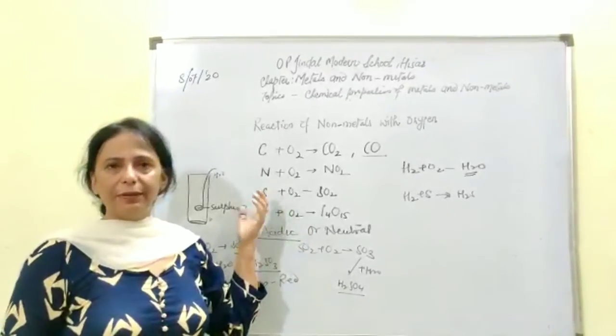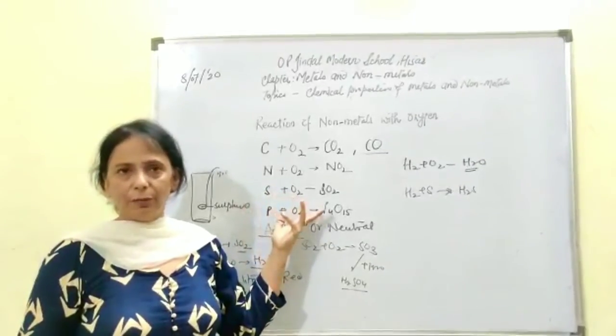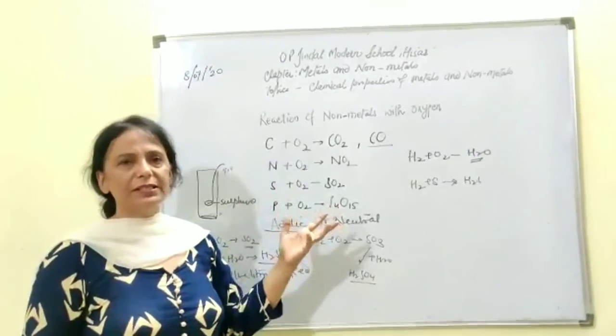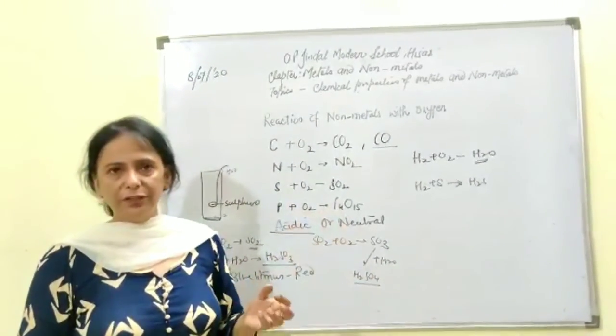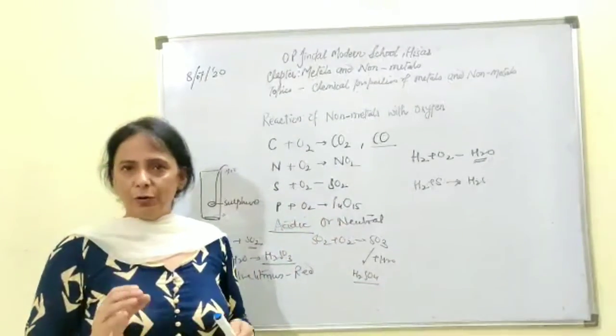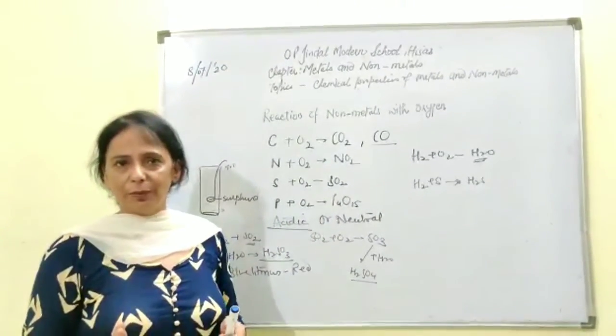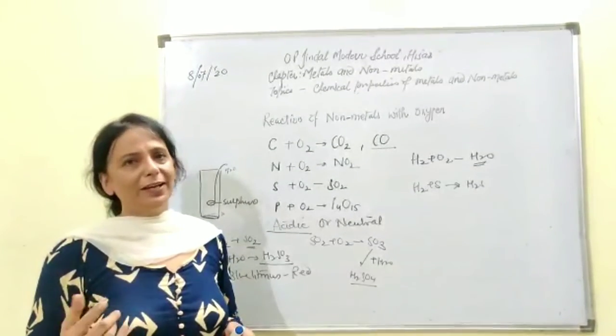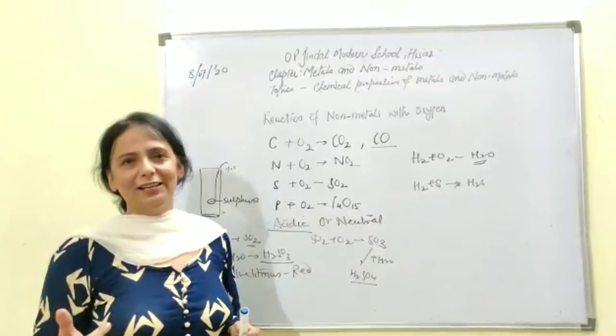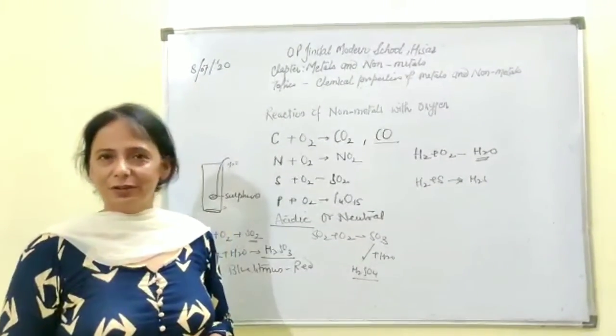This is all about the chemical properties of the metals and the non-metals. There are many more, but in your syllabus they have included a very small number of these properties. So I hope you have understood all the chemical properties related to the metals and the non-metals. In the next period, we will be continuing with the next topic. Till then, take care of yourself and revise all the things very well.